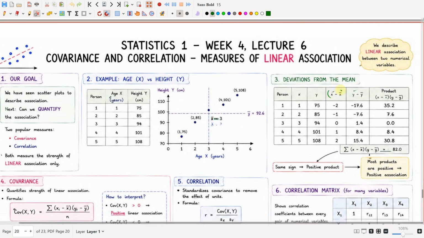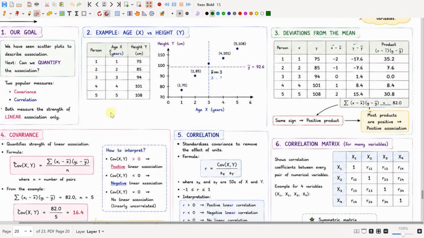Then we will calculate x minus x bar into y minus y bar, that is the product of these two columns. Minus 2 into minus 17.6 will be 35.2, minus 1 into minus 7.6 will be 7.6, 0 into 1.4 will be 0, 1 into 8.4 will be 8.4, and 2 into 15.4 will be 30.8. We add all these and the summation of x minus x bar into y minus y bar will be 82. See here, most products are positive, which suggests a positive association. This is some assumption, but let's calculate the value too.